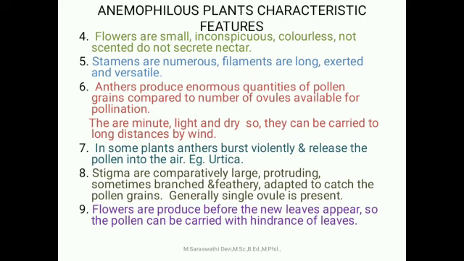In some plants, anthers burst violently and release the pollen grains into the air, example Urtica. Stigmas are comparatively large, protruding, sometimes branched and feathery, adapted to catching the pollen grains. Generally, a single ovule is present. Flowers are produced before the new leaves appear, so the pollen can be carried without the hindrance of the leaves.